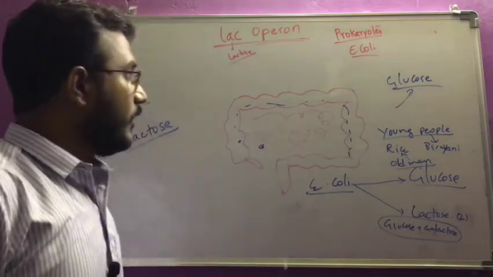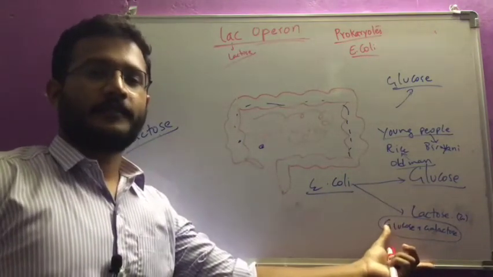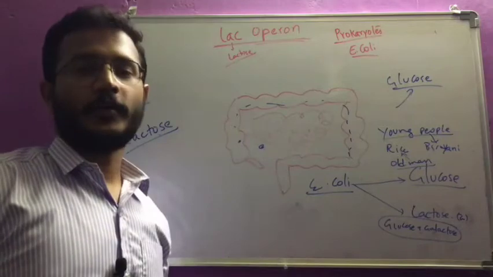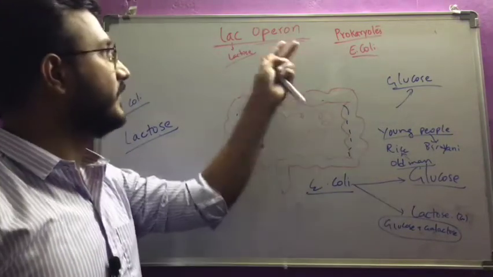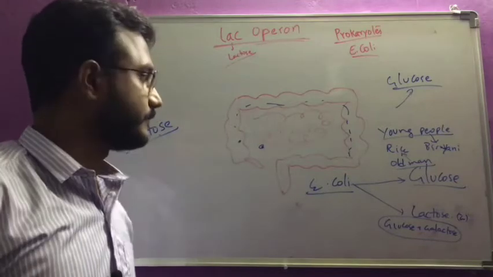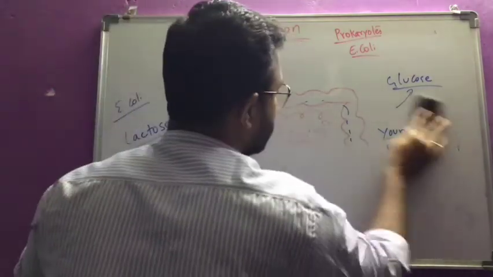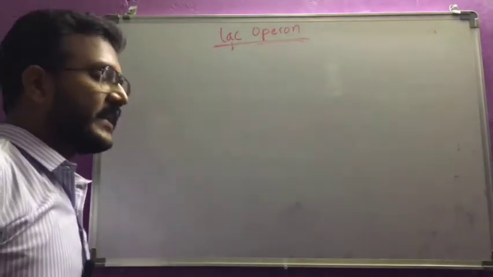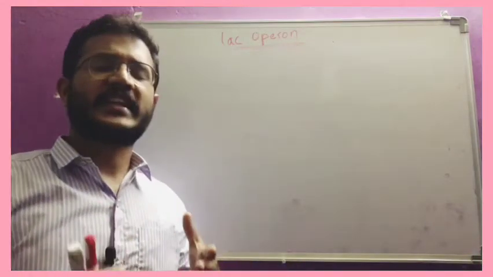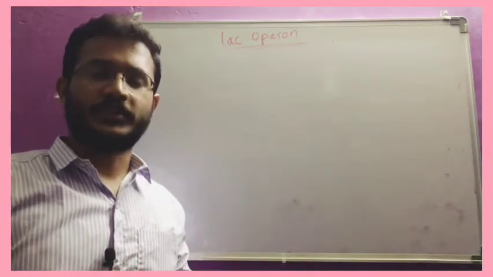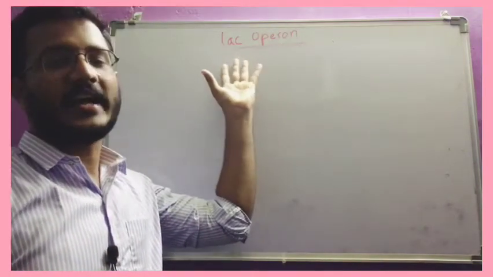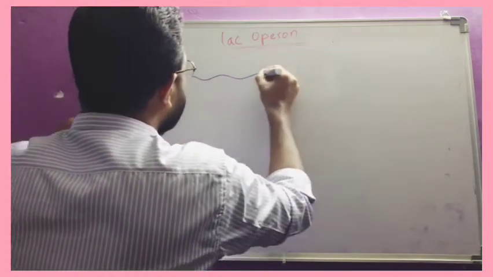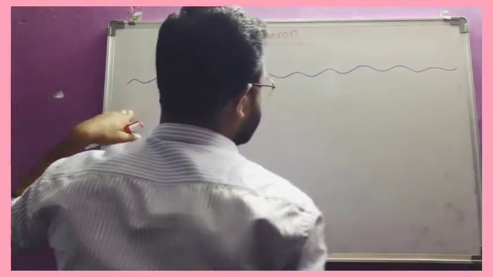Now, how will this lactose be digested, and what are the enzymes responsible for its digestion once it enters the E. coli? Those details we will see in the lac operon. The operational unit of the DNA which is responsible for the digestion of lactose is the lactose operon, short form lac operon. Now I am drawing the entire gene responsible for the digestion of lactose.